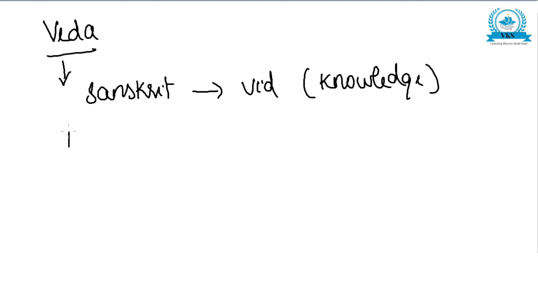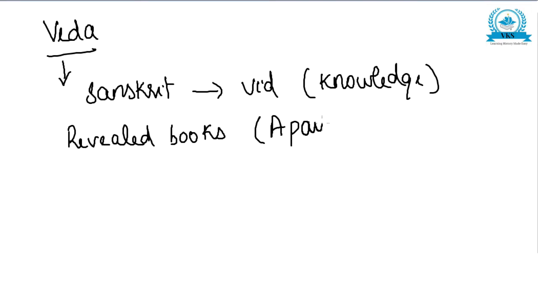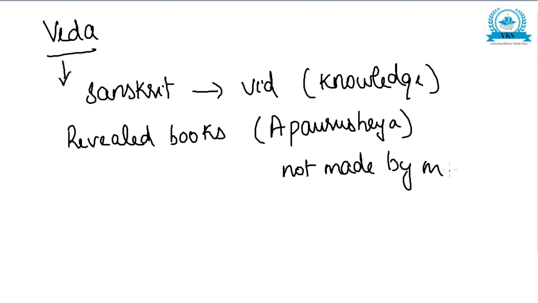And Vedas are considered to be revealed books. What do you mean by revealed books? Revealed books means they have a title. The title is Apaurusheya. Apaurusheya means not made by man. Paurusheya means related to man. Apaurusheya means not made by man.